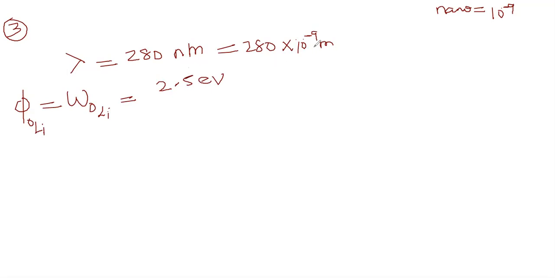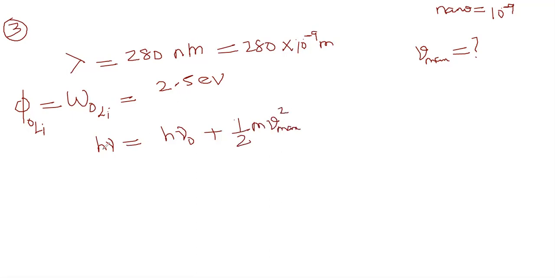The maximum velocity of electrons emitted from the metal is how much? What we have to find out is Vmax. This is what we have to find out. We have to write the photoelectric equation. H nu is equal to H nu naught plus half mv square. This is the photoelectric equation.